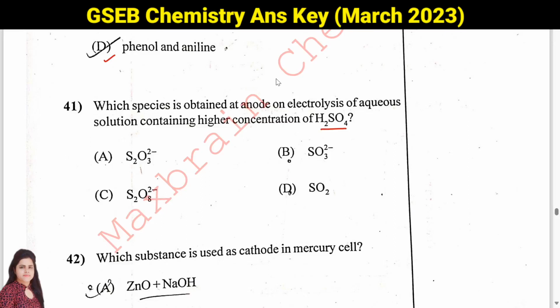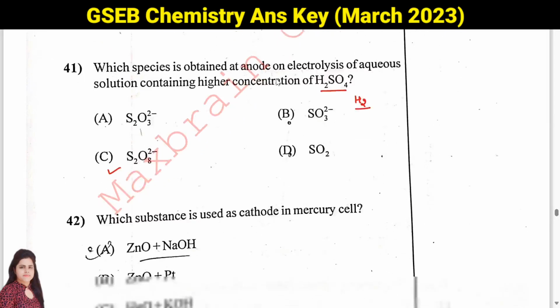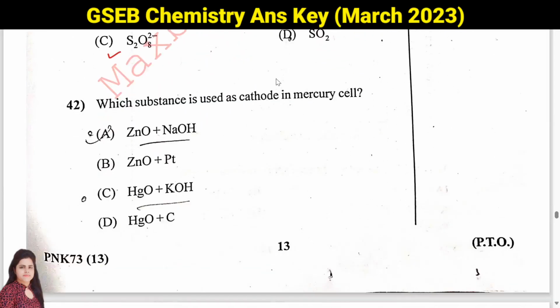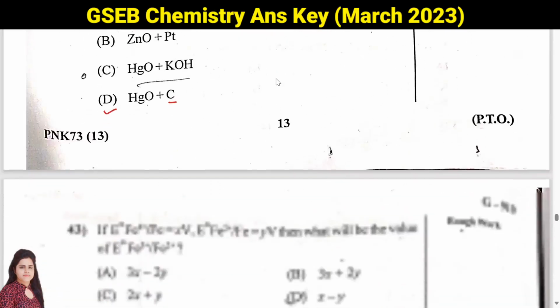So when we are doing this electrolysis, at cathode we are getting hydrogen gas and at anode we are getting this ion, S2O8 2 negative. This will be your answer, C option. Then question number 42, which substance is used as cathode in mercury cell? Again memory based question. So here we are using HgO plus we are using graphite. Okay, so D will be your answer.